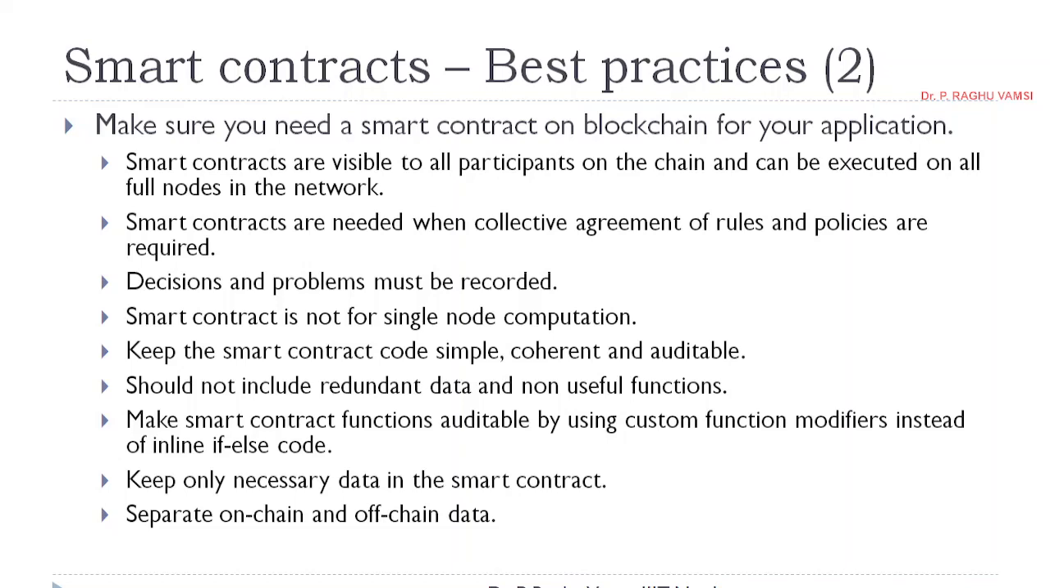Next one is to separate on-chain and off-chain data. First, before design, you need to separate what is the on-chain data and off-chain data. This we have seen in the multi-level marketing smart contract design. What is the off-chain data and what is the on-chain data, and based on that you need to design the functions.